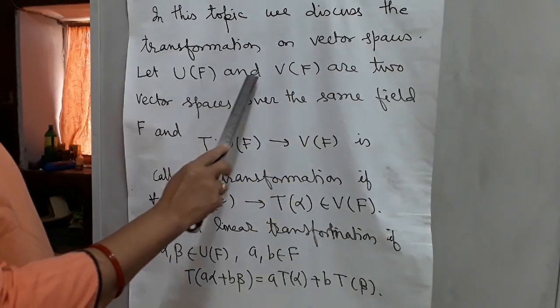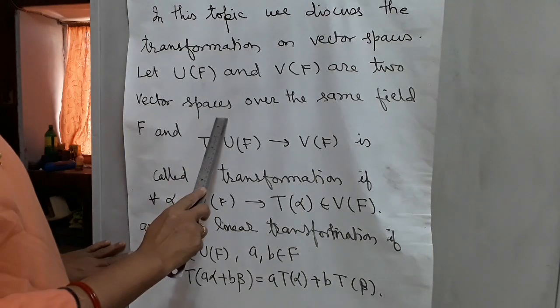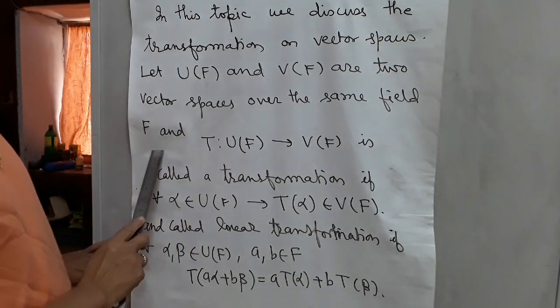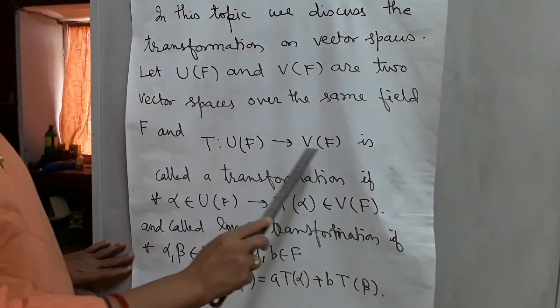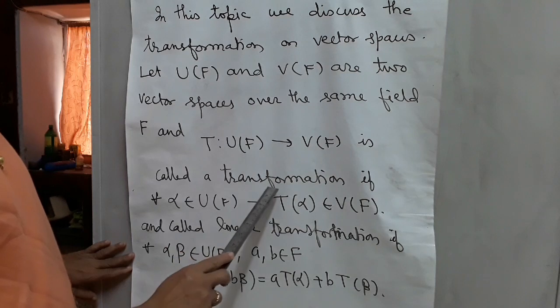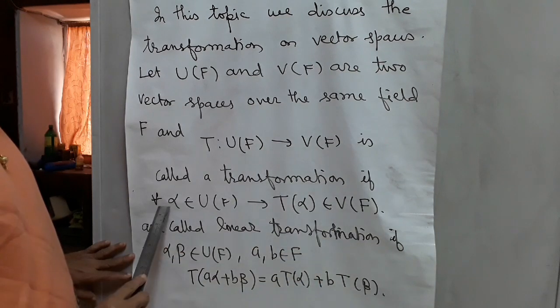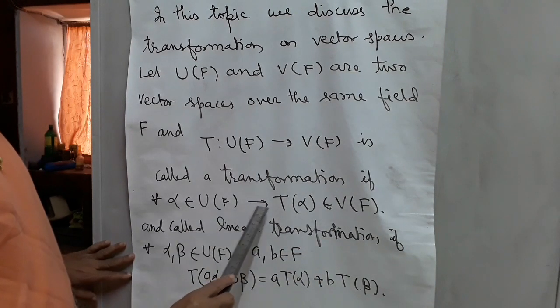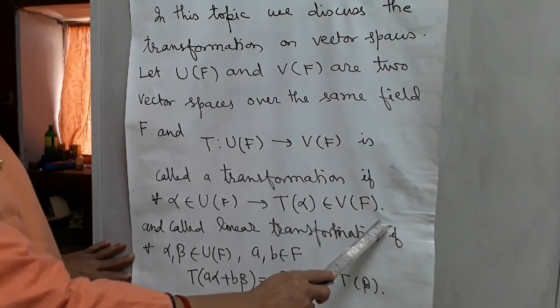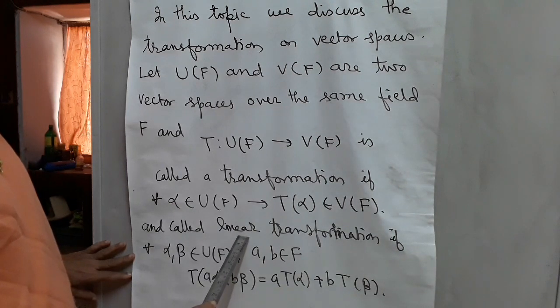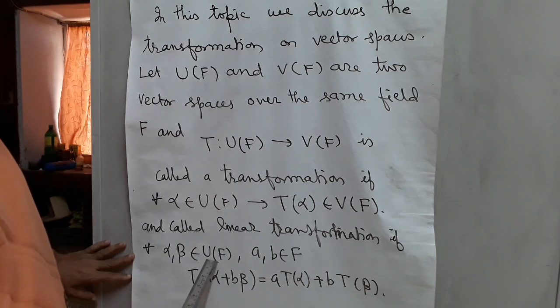Let U(F) and V(F) be two vector spaces over the same field F, and T is a function from U(F) to V(F). It is called a transformation if for all alpha belongs to U(F) implies that T alpha belongs to V(F), and it is called a linear transformation if for all alpha, beta belongs to U(F) and a, b belongs to F. It means a, b are scalars.